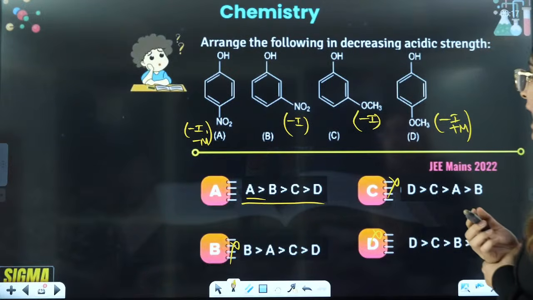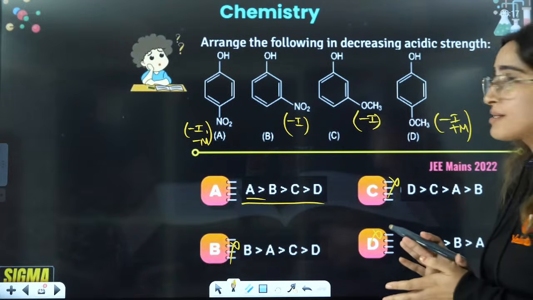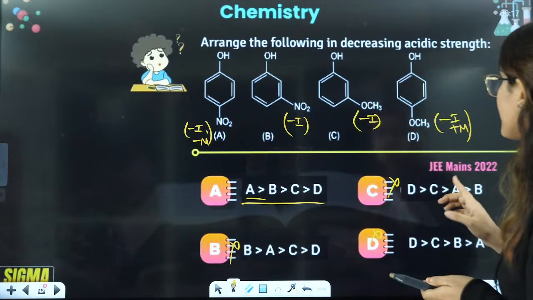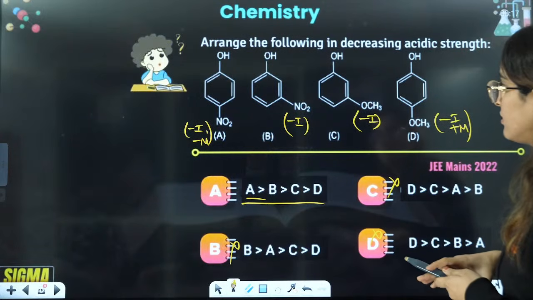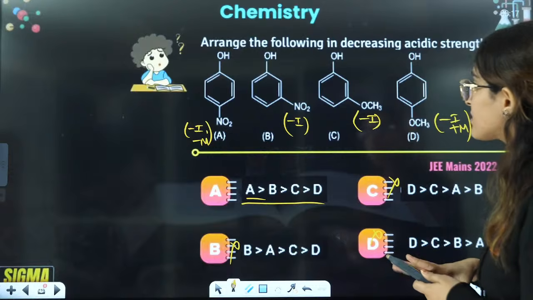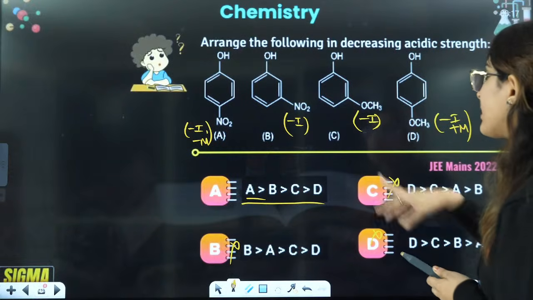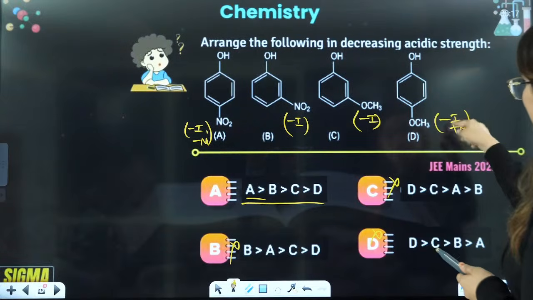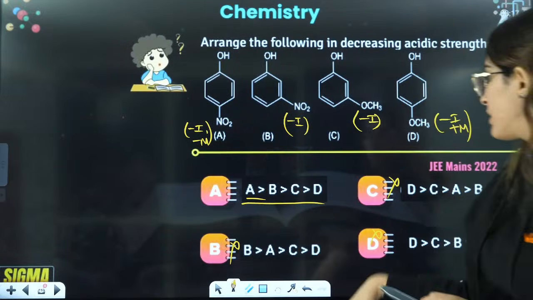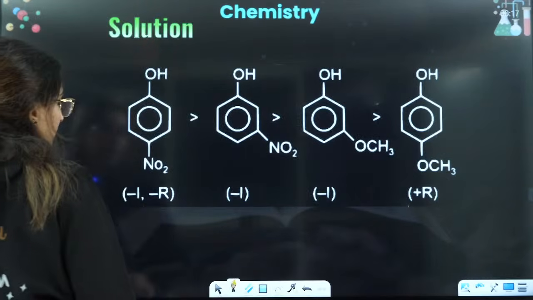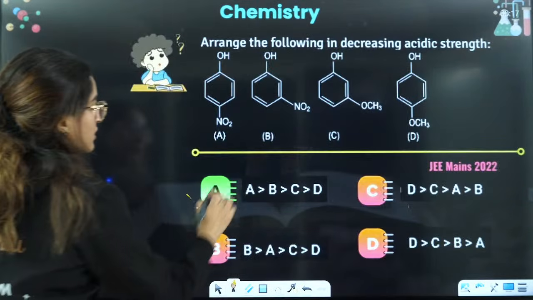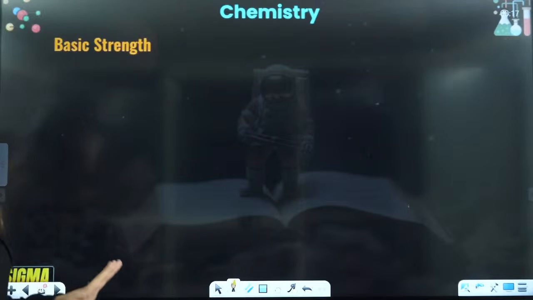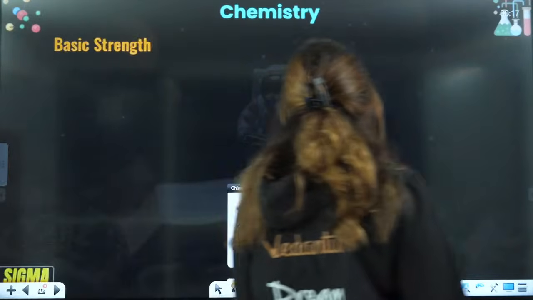After this, because maximum withdrawing is in A, then in case of B and C, both are showing minus I, but we know that minus I by this one is better. So then B, then C, then you have plus M here, so that's why it is the last one. So A, B, C, D, the answer will be A, the correct answer here, right? Okay, so that's how you show that.